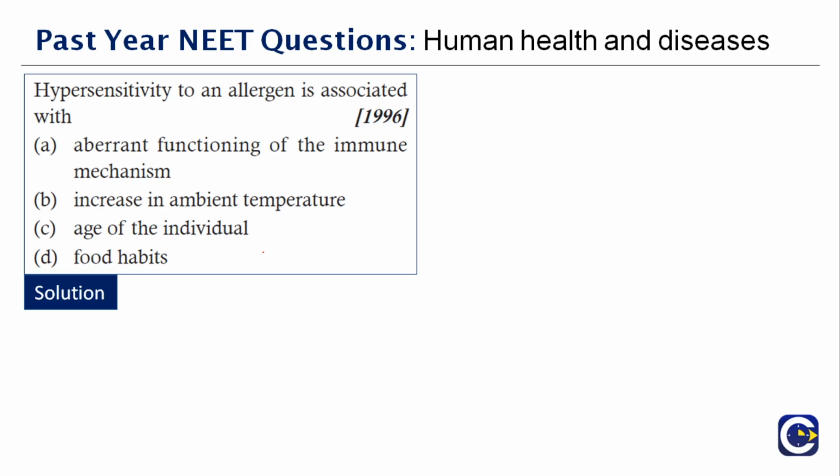That is, certain food habits or anything that you breathe, or pollutants in the air, anything which you're allergic to means that your immune system is acting on it. It's not perfectly functioning. I already told you about the autoimmune system and all. So allergy is a condition where they think it's a non-self cell and they start acting against it. So you call that functioning of the immune system as aberrant functioning of the immune mechanism.